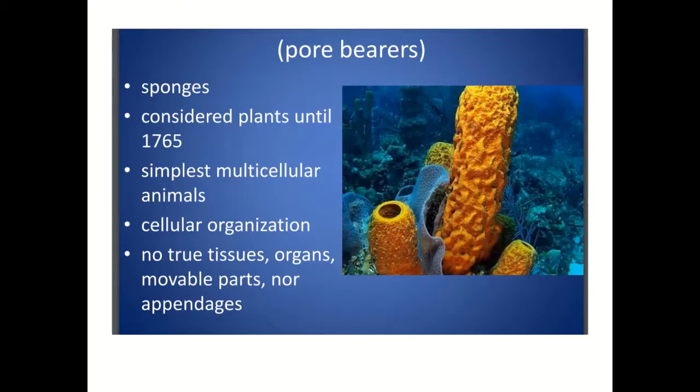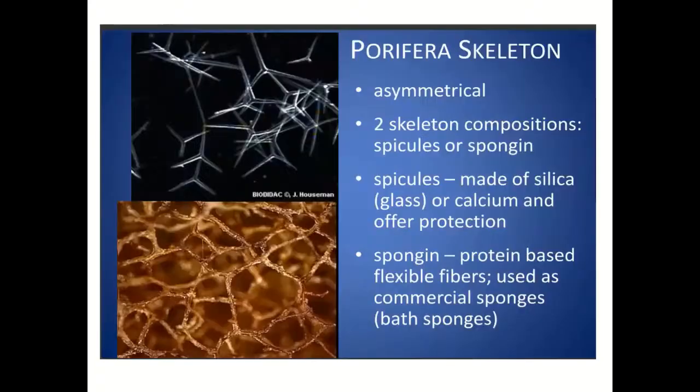Sponges were considered plants until 1765. They are the simplest multicellular animals, and they have a cellular level of body organization, no true tissues, and since no true tissues, no organs, no movable parts, and no appendages.